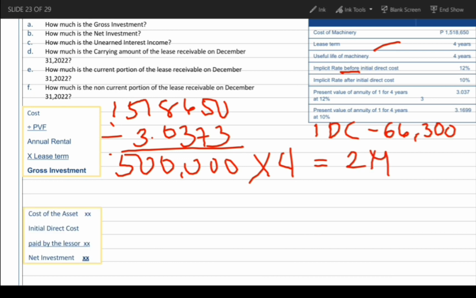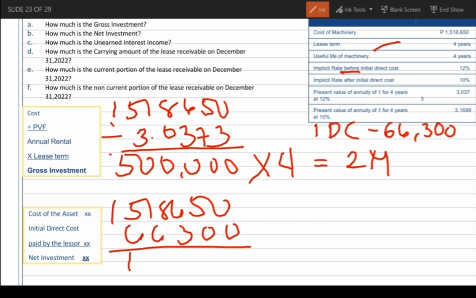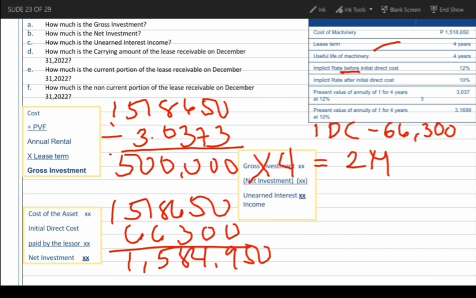How much is the net investment? Cost of the asset, 1,518,650 plus initial direct cost, 66,300. Net investment is 1,584,950. How much is the unearned interest income?